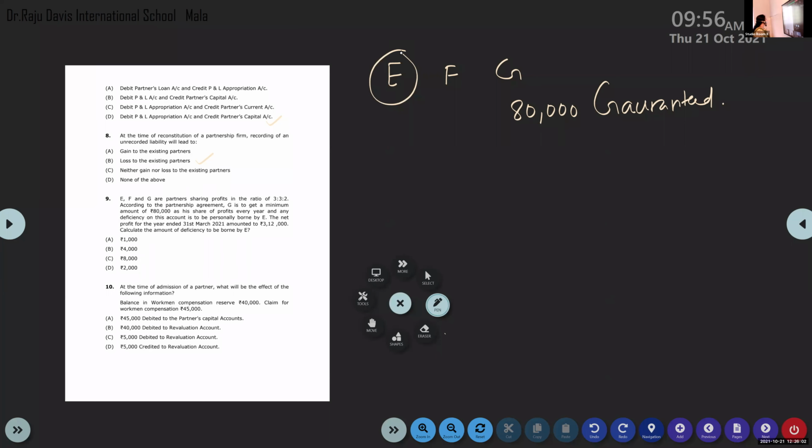The net profit for the year ended amounted to 3,12,000. Calculate the amount of deficiency to be borne by E. That is the question. Quickly do it and give me the answer in the chat box. The ratio is 3:3:2.